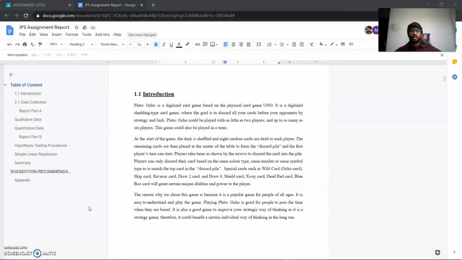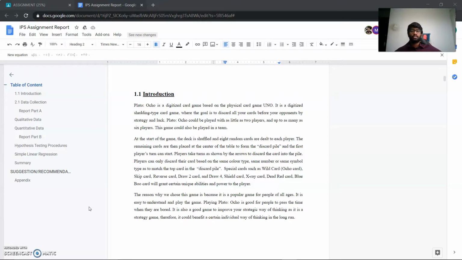Ocho can be played as little as 2 players and up to 6 players, and it also can be played in teams. At the start of the game, the deck is shuffled and 8 random cards are given to each player, and the remaining cards are left aside for players to choose if they need a card which matches the discarded pile. There are special cards such as wild card, skip card, reverse card, draw 2 card and draw 4, and shield card, X-ray card, dead red card, blue boo card, which will grant certain unique abilities and power to the player.